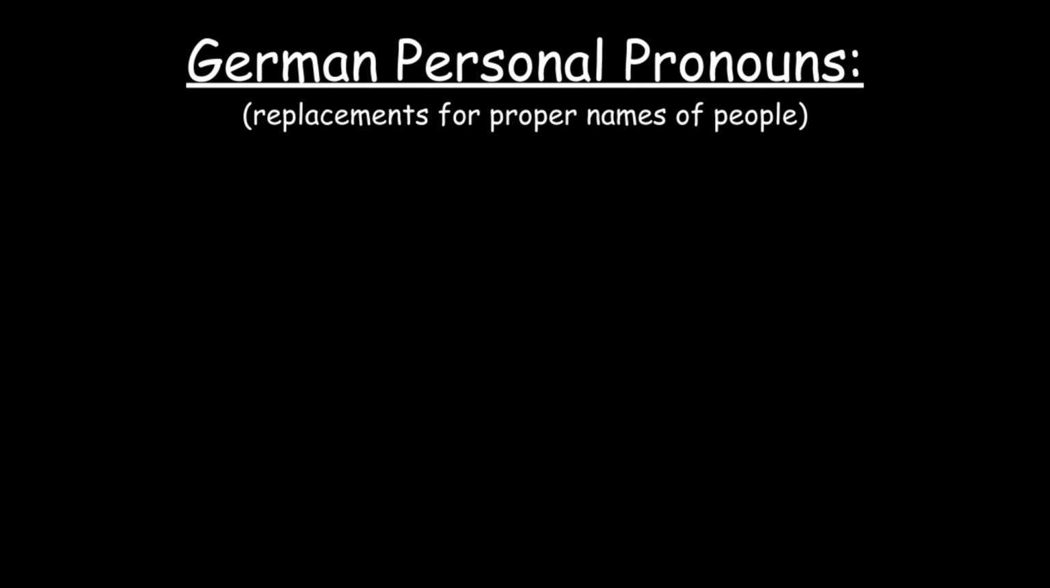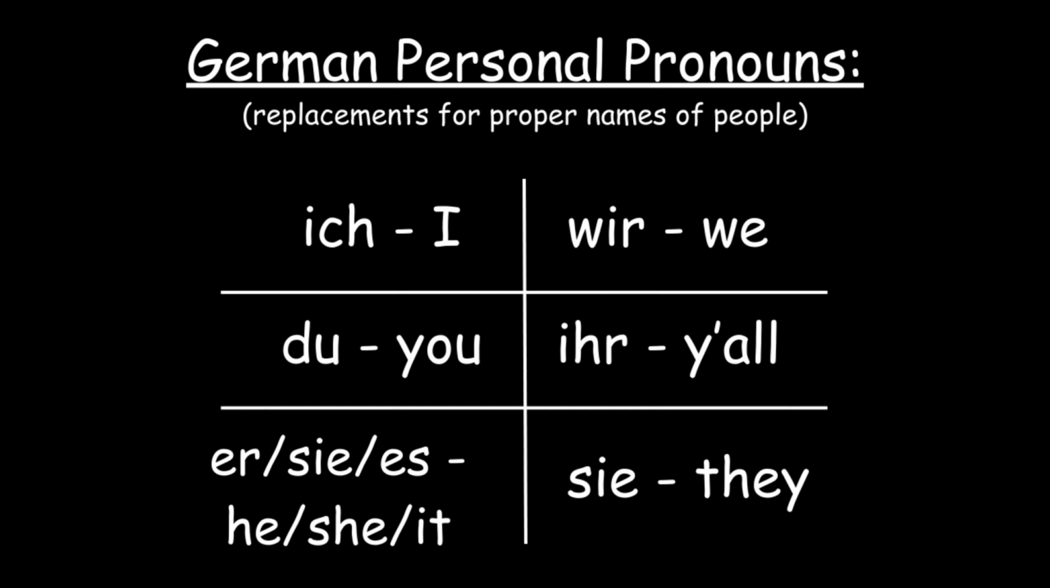Then, German has personal pronouns, which are replacements for proper names of people. These are ich, du, er, sie, es, wir, ihr, sie. I, you, he, she, it, we, you all or y'all, and they. English formally doesn't have y'all, but I'm including it because German has it.